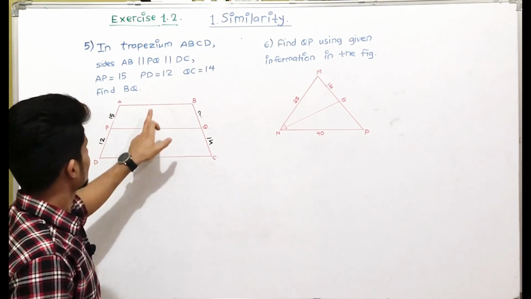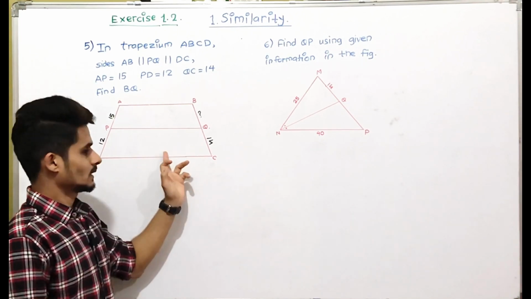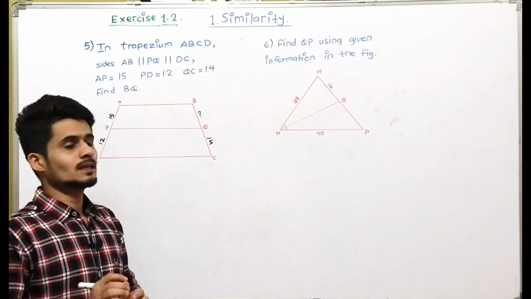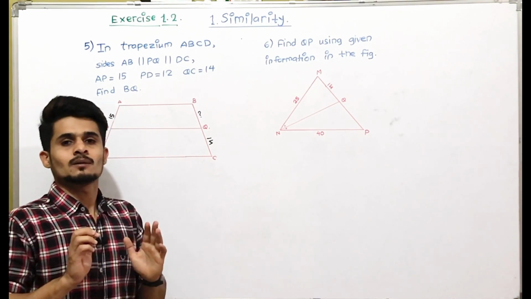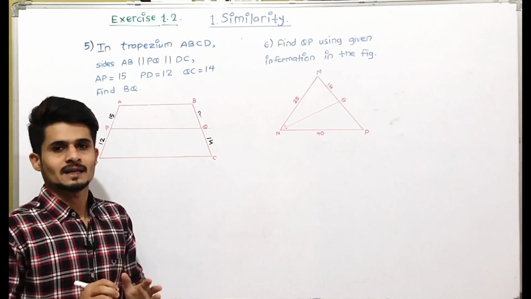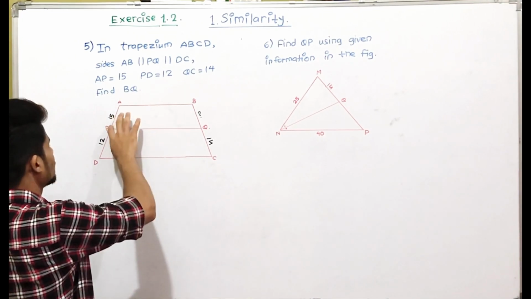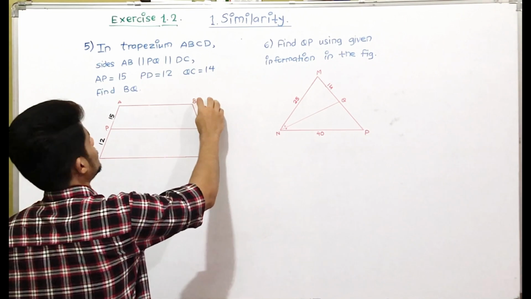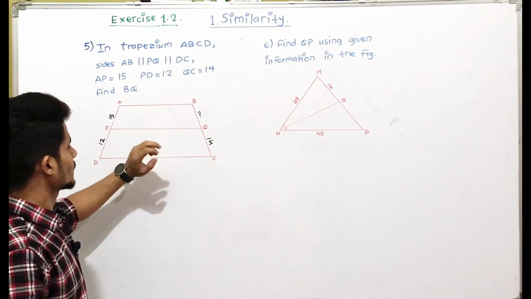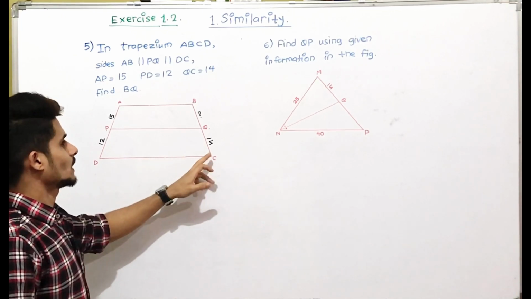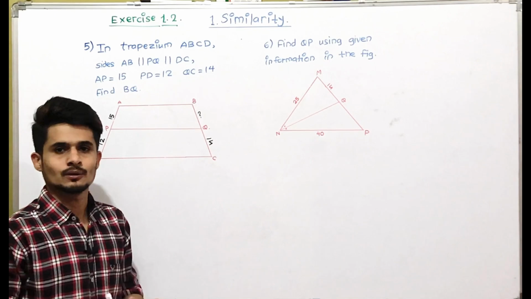As it is given that AB is parallel to PQ is parallel to DC, that means three lines are parallel. So we will be using the property of three parallel lines and their transversal. So by the property, the ratios will be AP upon PD is equal to BQ upon QC. So take the ratio, substitute the value, cross multiply and find the value of BQ.